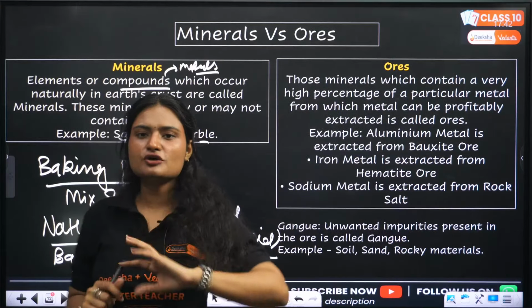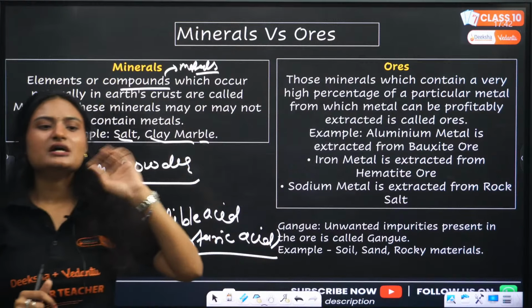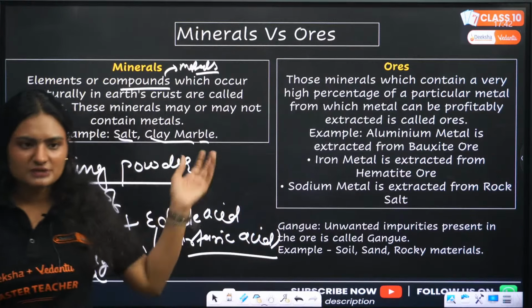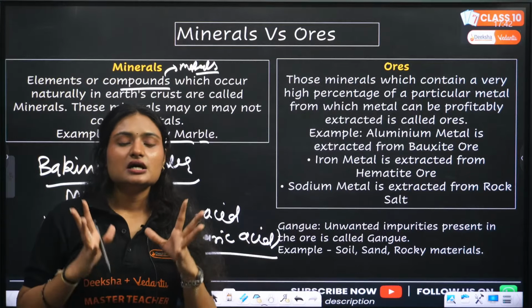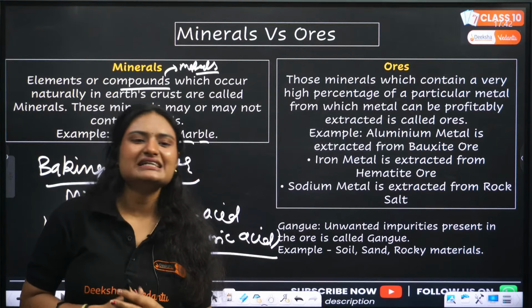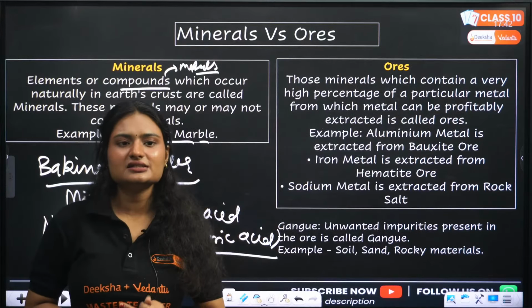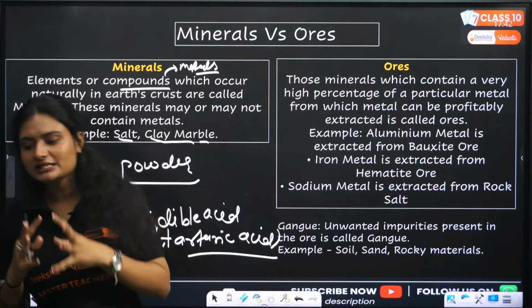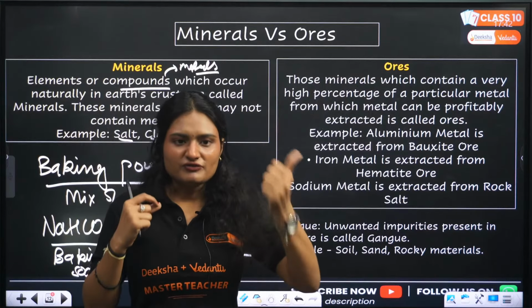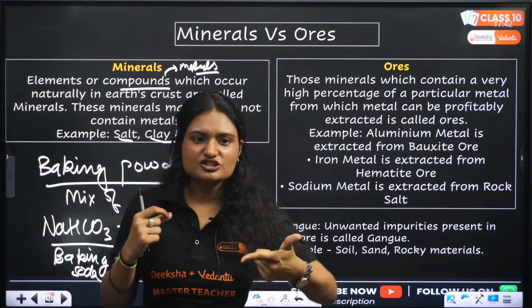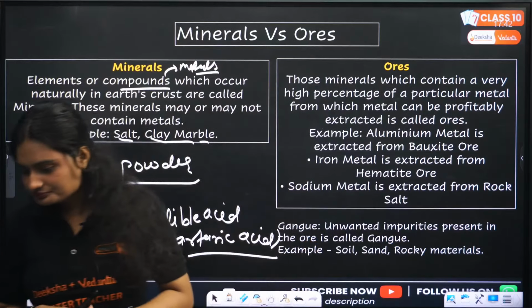They are minerals of aluminum, they are minerals of calcium, right? There are some minerals from which you cannot extract the metals directly because the amount is really less, okay? They exist naturally in the earth's crust, but the amount of metal in them is very less. So you cannot extract the metal profitably or conveniently from them, okay?